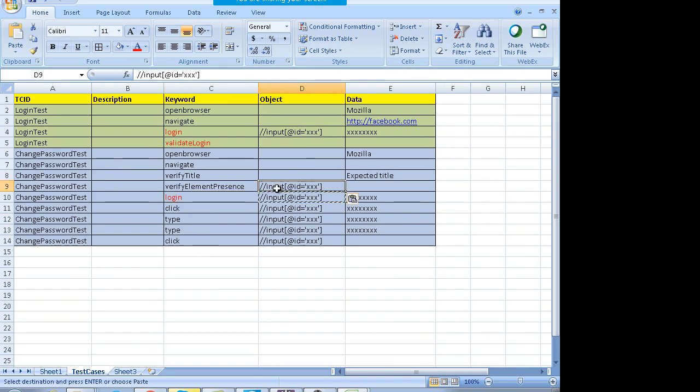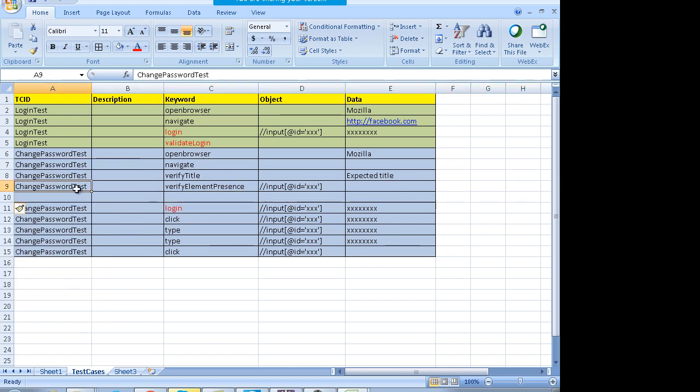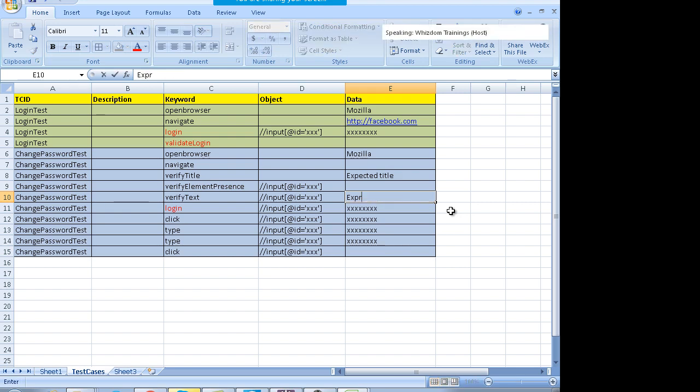Okay, so you can put verification functions over here. You can give the XPath of the element, and this keyword will check whether that element is present on the page or not. Okay, similarly you can have verify text, anything. Okay, so these are generic keywords for verification. Out here you can give the XPath from where the text has to be read. Okay, and out here you can give the text, whatever is the expected text.